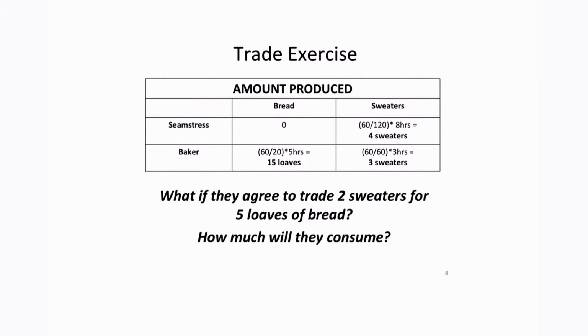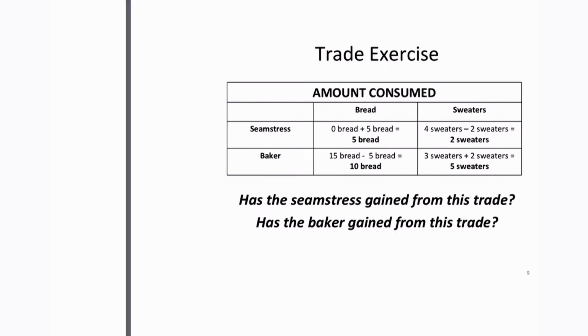So the amount that they produce: the seamstress spends all of her time on sweaters. She makes 4 sweaters. The baker spends 5 hours on bread. He makes 15 loaves of bread. He spends 3 hours on sweaters. He makes 3 sweaters. Now we're going to say that they trade 2 sweaters for 5 loaves of bread. How much will they consume?